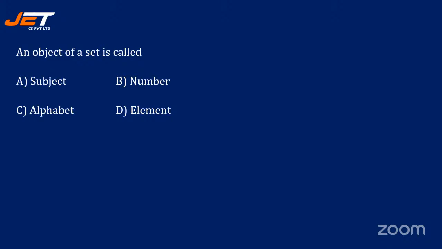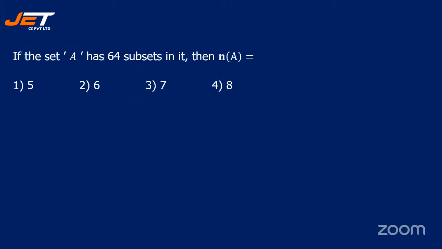An object of a set is called dash: subject, verb, alphabet, element. An object of a set is called, obviously, an element. Isn't it? Yeah. The next question.